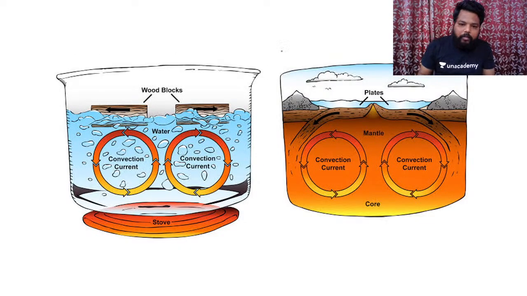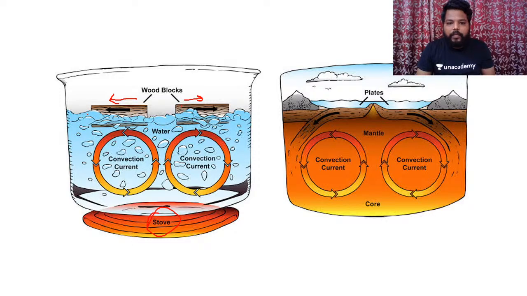If you see how the convectional current is raised, please watch this figure. Just place a bowl, pour water into it, and place two wood blocks attached to each other. What happens? Put it on the stove, and once the water starts boiling, what happens? The wood blocks tend to move. Why? Because of the convectional current which has developed. So this convectional current makes the wood blocks move away from each other.